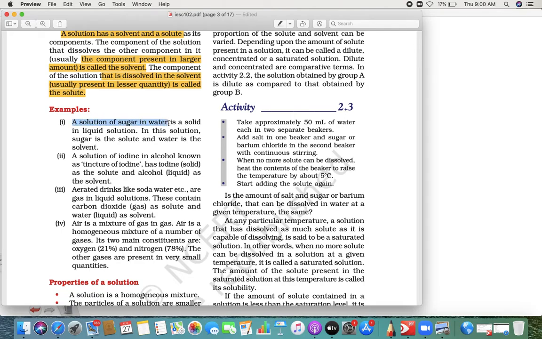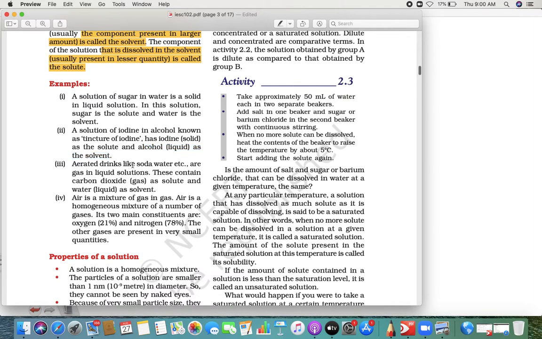When you add sugar into water, water is the solvent and sugar is the solute. Similarly, tincture: you must have seen the purple colored liquid they apply when you get hurt. It is iodine in alcohol. So alcohol is in the larger portion, so alcohol is the solvent and iodine is the solute.